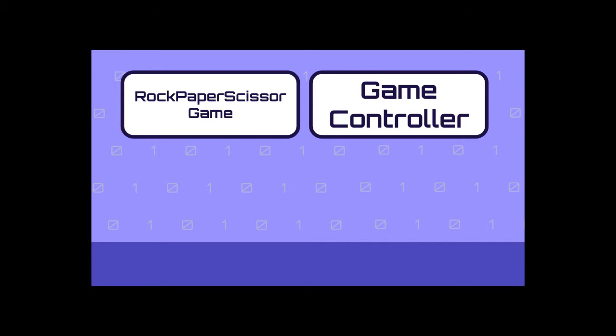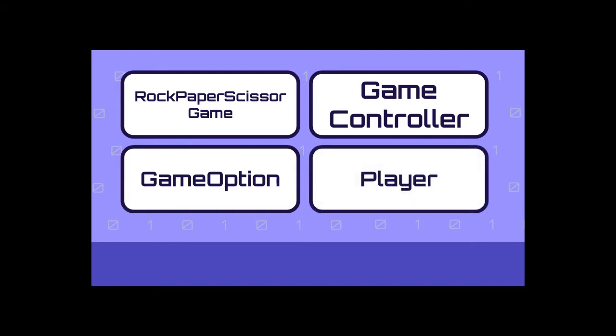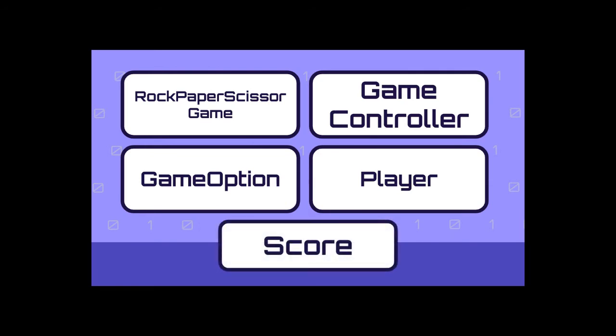We will need another class to capture the options the user can select, which are rock, paper, and scissors. And we will call this class Game Options. We will have another class called Player, and this class will help us to indicate who won. And the possibilities are that the user won, that the machine won, or that it was a tie. And last, we will need another class to hold the score. And this class is gonna save two pieces of information.